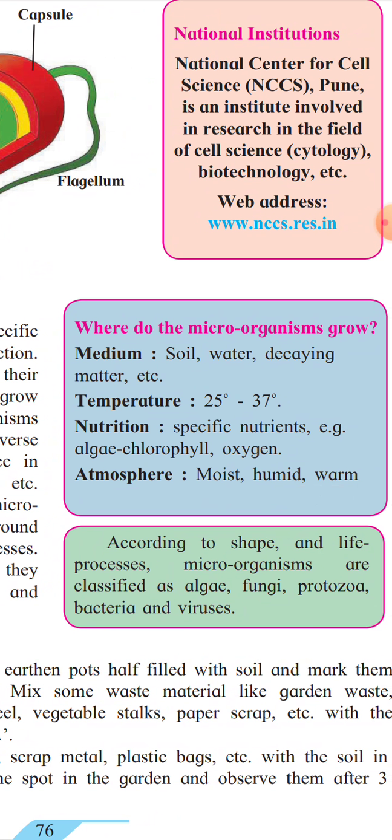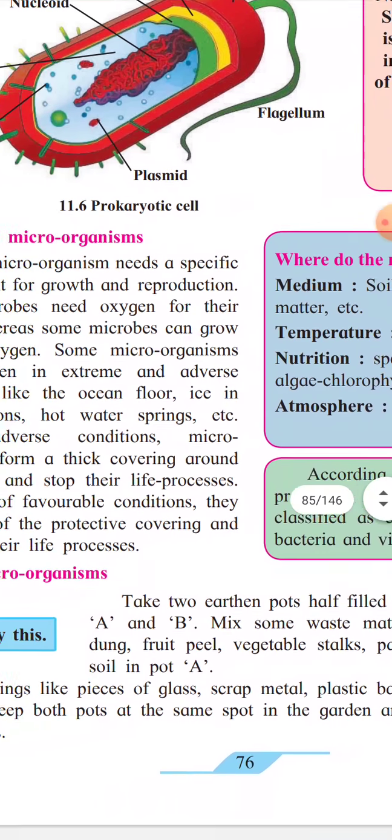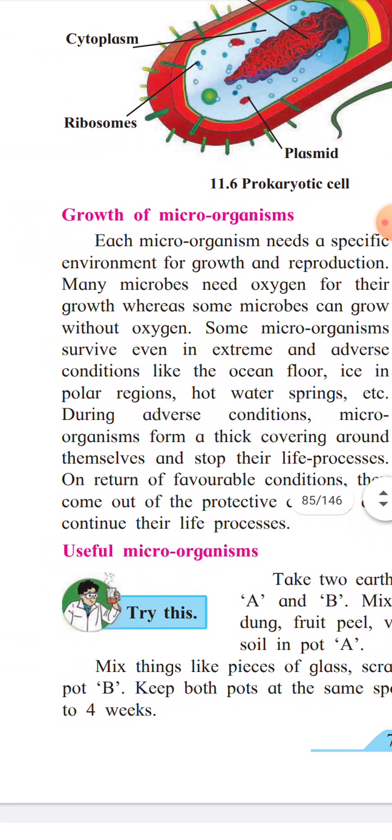According to shape and life processes, microorganisms are classified as algae, fungi, protozoa, bacteria and viruses. Dear children, there are two types of microorganisms we are going to learn about. Are they all useful for us? No, all microorganisms are not useful for us. Some are useful and some are